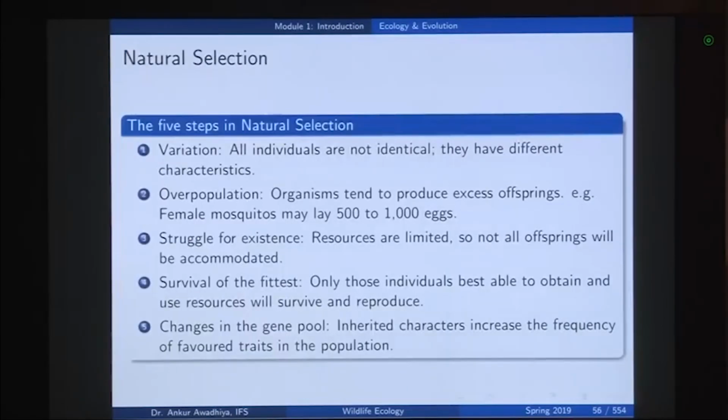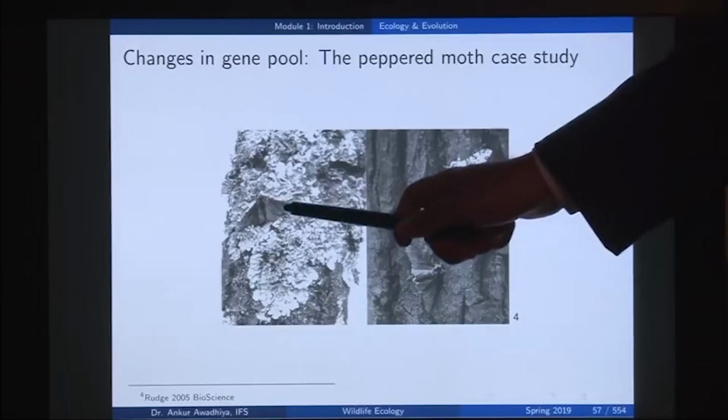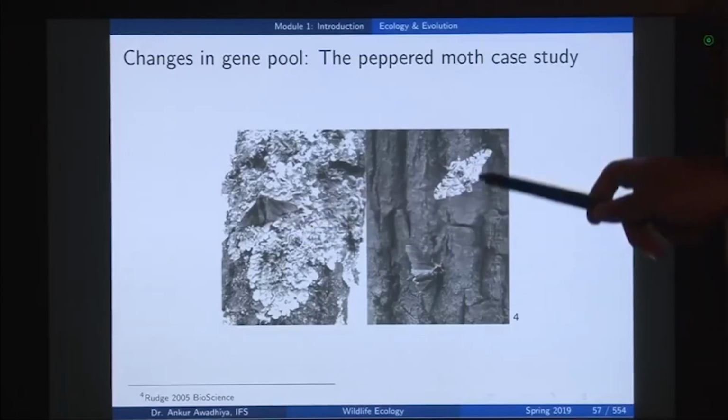Now, the fifth step in natural selection is changes in the gene pool. So, inherited characters increase the frequency of favored traits in the population. Now, what is changes in the gene pool? So, we come back to this example of the peppered moth. Now, we saw before that this peppered moth is present in 2 color variations, one is the dark colored and one is the light color.